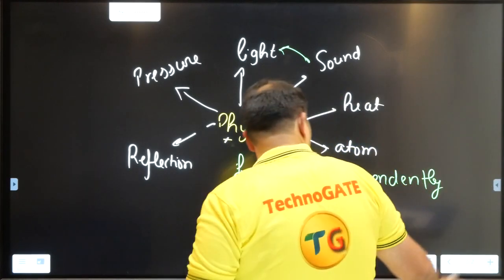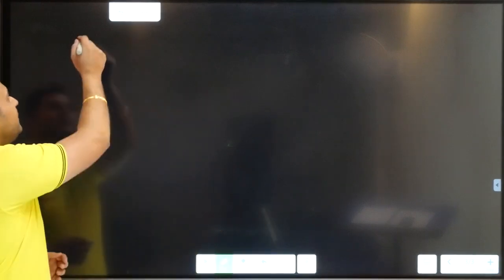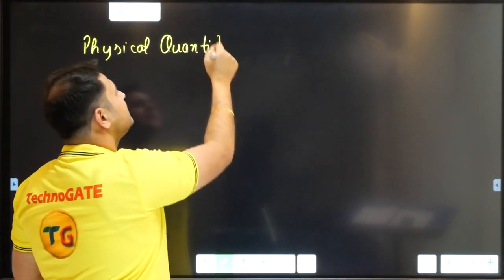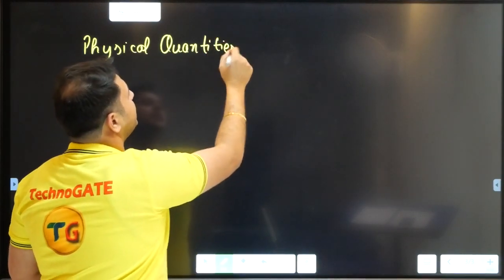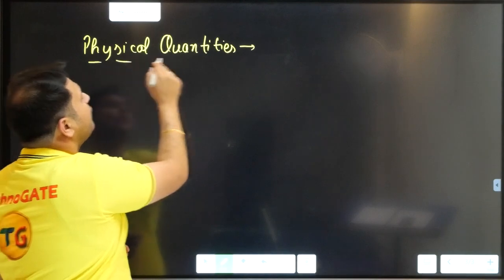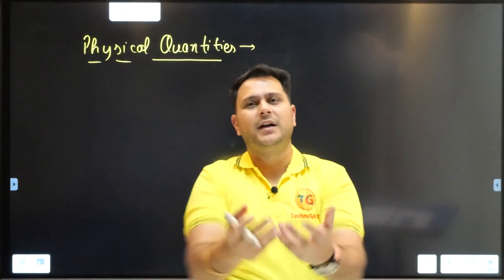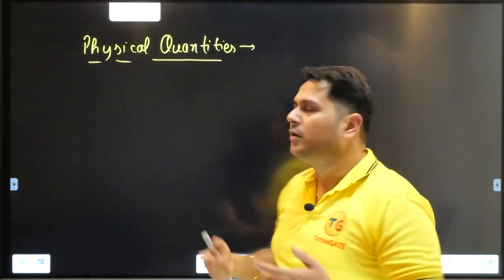All right, so we are proceeding to the next part. Next definition. There is one word which I have been saying from the very beginning, and the word is physical quantities. Now, before we proceed further, I will help you to understand it a bit more. What are physical quantities, right?